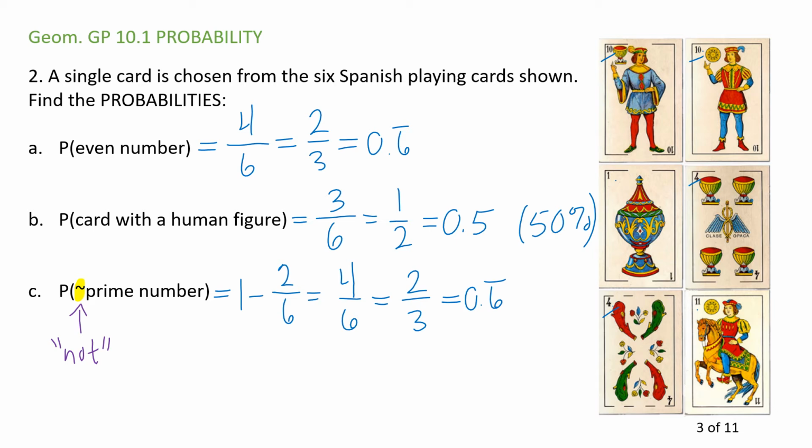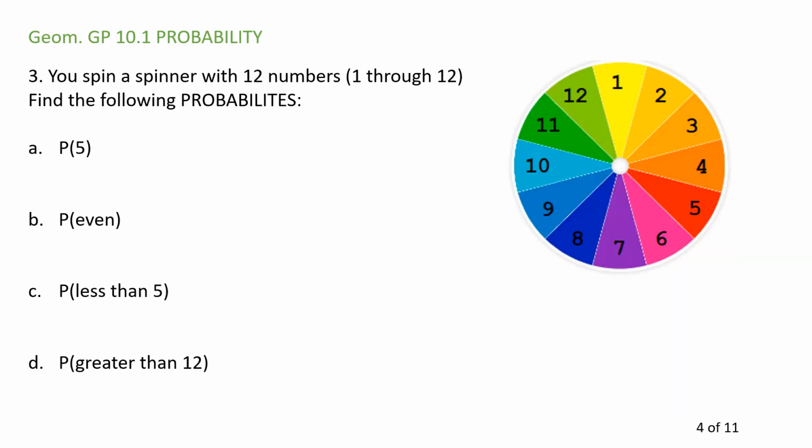Look at number 3. Number 3, try it again. The spinner. You spin this spinner, it's going to land on a number at random. The spinner is 1 through 12. You spin a spinner with 12 numbers, 1 through 12. Find the probabilities. In this one, I'm looking for the number 5. There's only one 5 on this. Don't be confused with the digit 5. It's not like it's going to be 5 out of 12. This is what people will do. That's wrong. It's not 5 out of 12. There's only one 5. So the answer is 1 out of 12. I'm going to leave it as 1 over 12. You can get the decimal if you want.